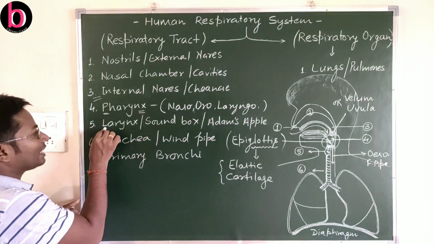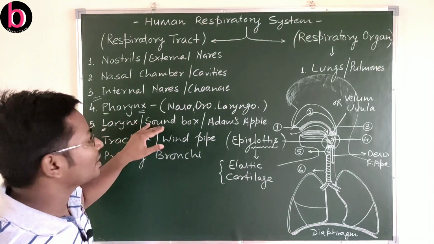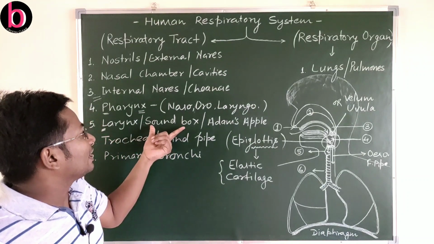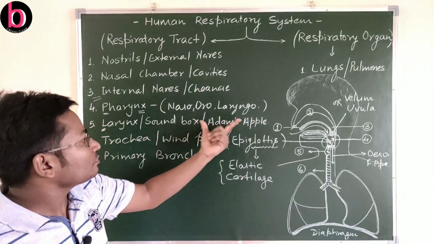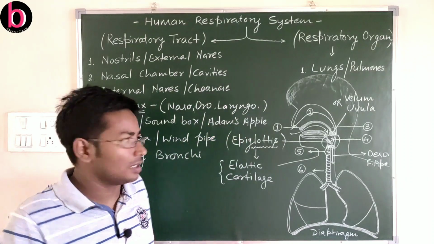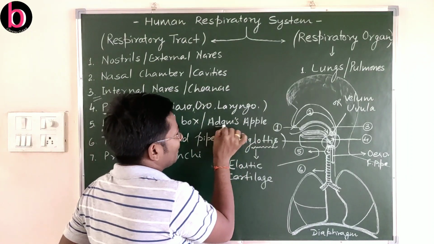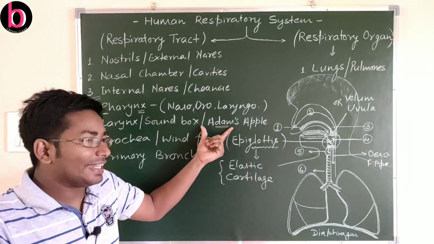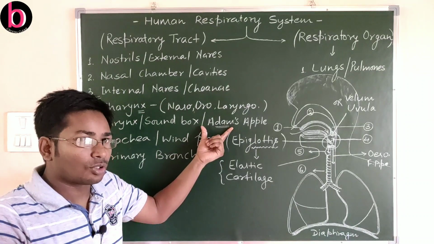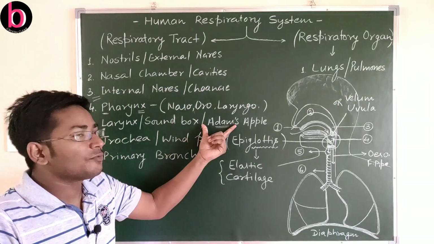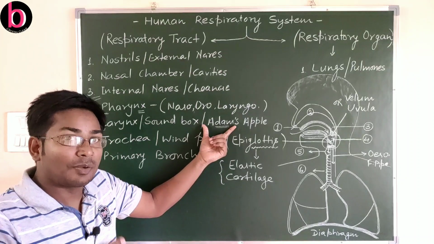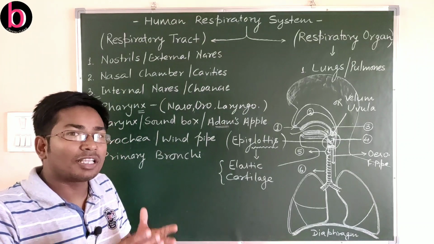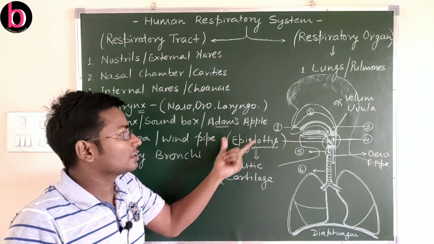Now the next structure is the larynx. The larynx is also known as the sound box, because it is related to the production of sound. It is also known as Adam's apple. Why Adam's apple? The term Adam is for the human male, while Eve is for the female. This is given in the Bible: Adam for the first human male that originated on earth, and Eve, the first human female created by God on earth.